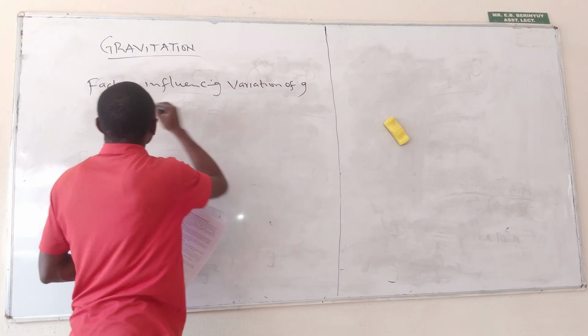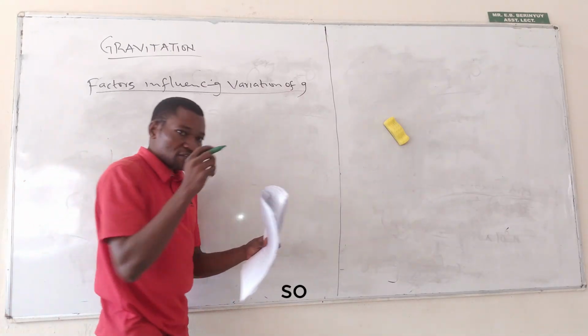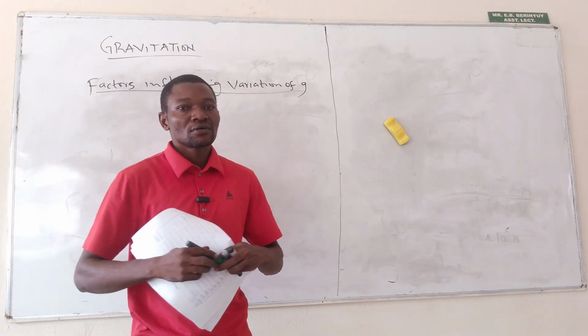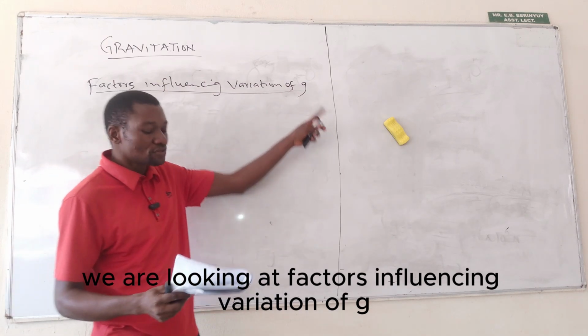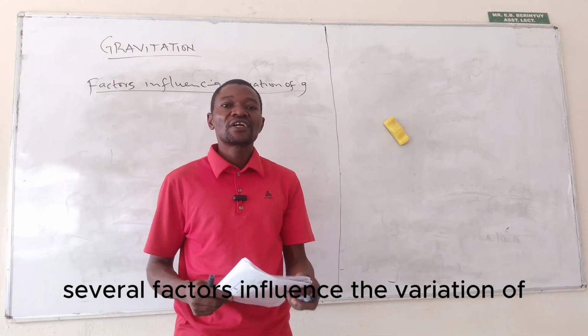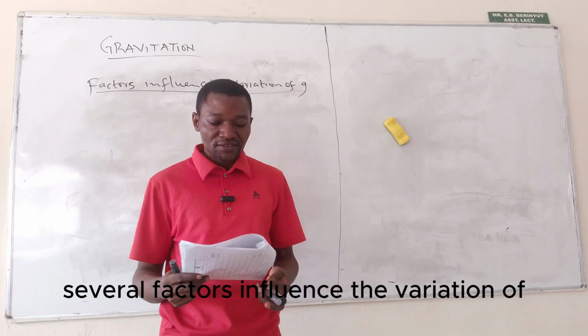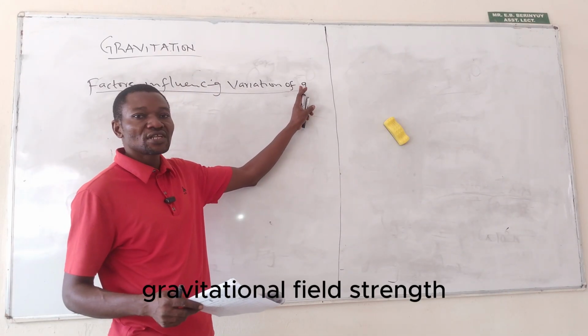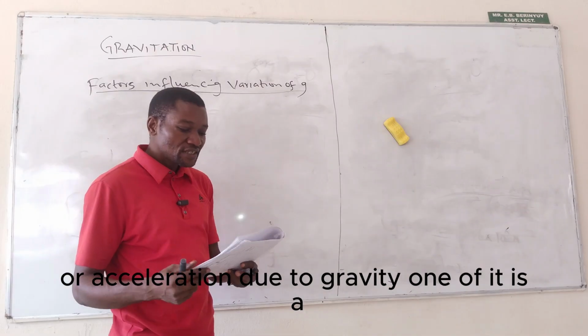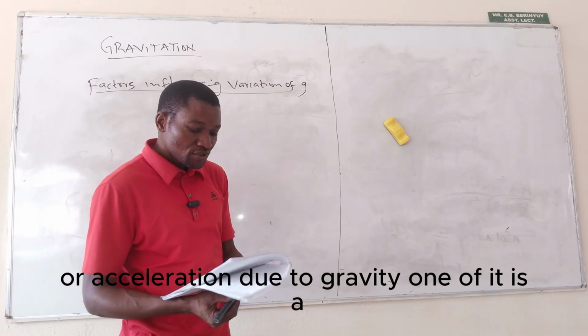We are looking at factors influencing variation of G. Several factors influence the variation of gravitational field strength or acceleration due to gravity.